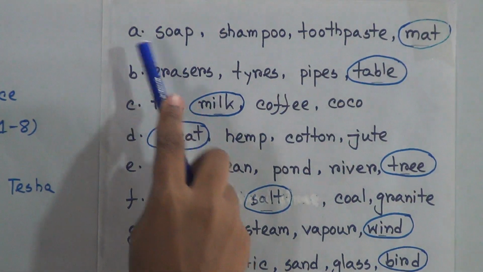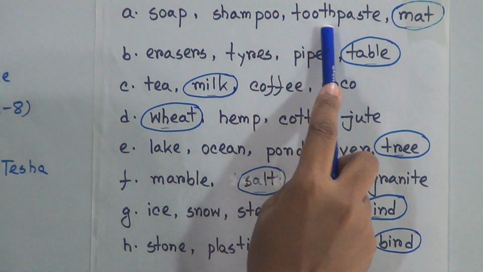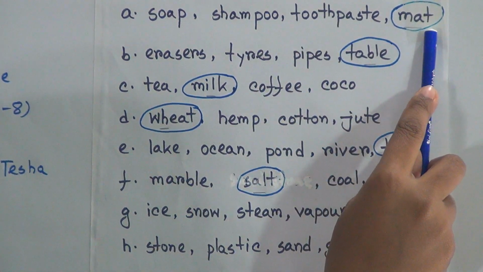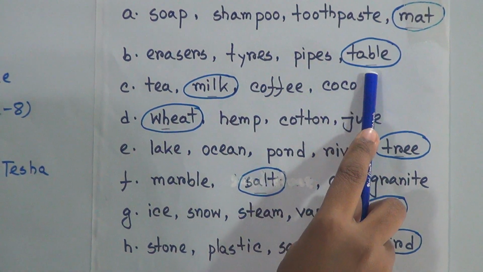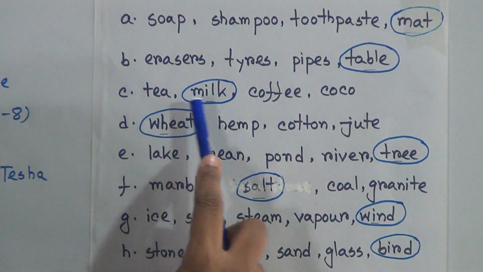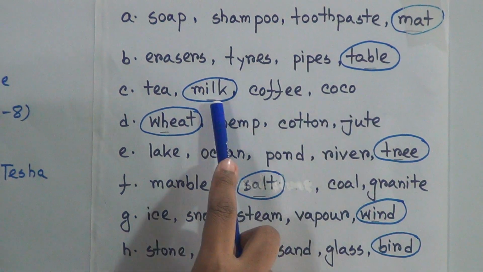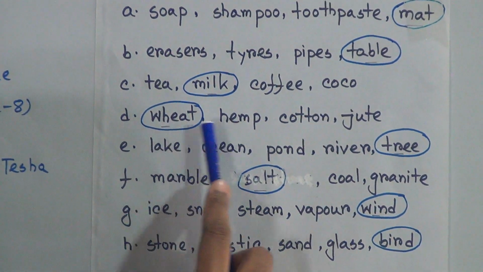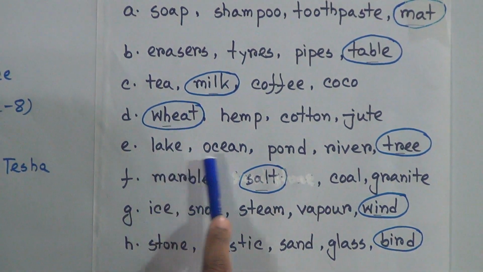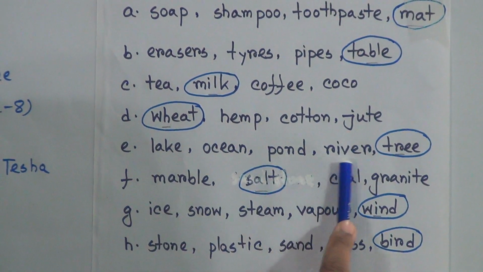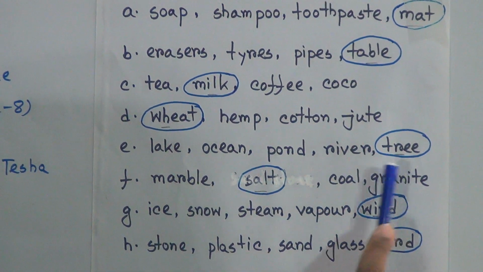So look again, A, soap, shampoo, toothpaste, mat. The odd one will be mat. Eraser, tire, pipe, table. Table is the odd one. Tea, milk, coffee, cocoa. Milk is the odd one. Wheat, hemp, cotton, jute. Wheat is the odd one. Lake, ocean, pond, river, tea. Tea is the odd one.